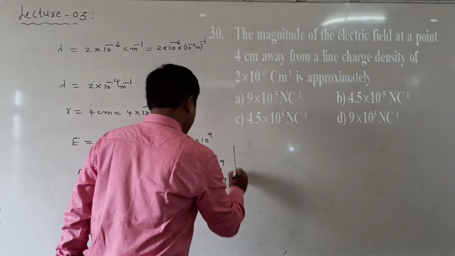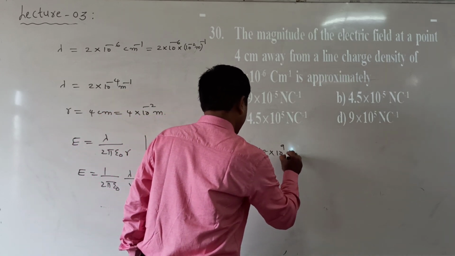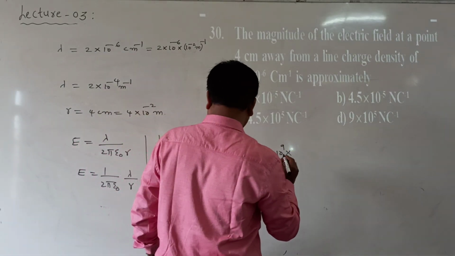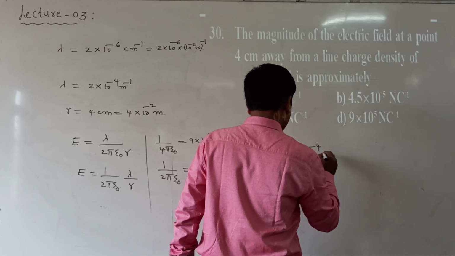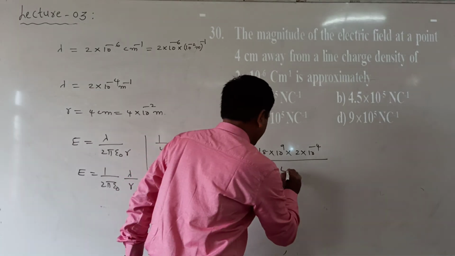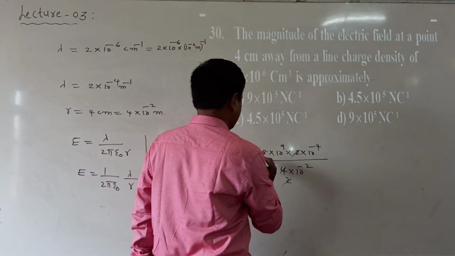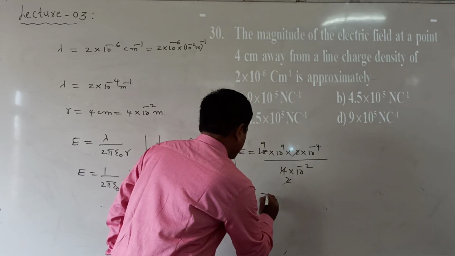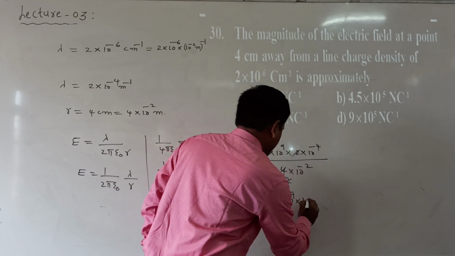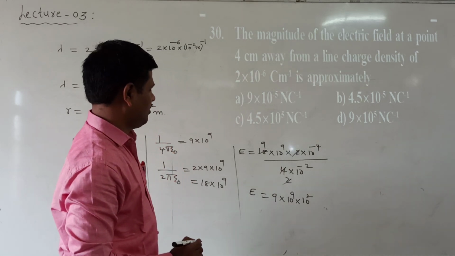Now substitute this value here. E is equal to 18 into 10 power of 9, and the lambda value is 2 into 10 power of minus 4, divided by the r value, 4 into 10 power of minus 2. Now what are we getting here? 9 into 10 power of 9 into 10 power of minus 4 plus 2, which is equal to minus 2.